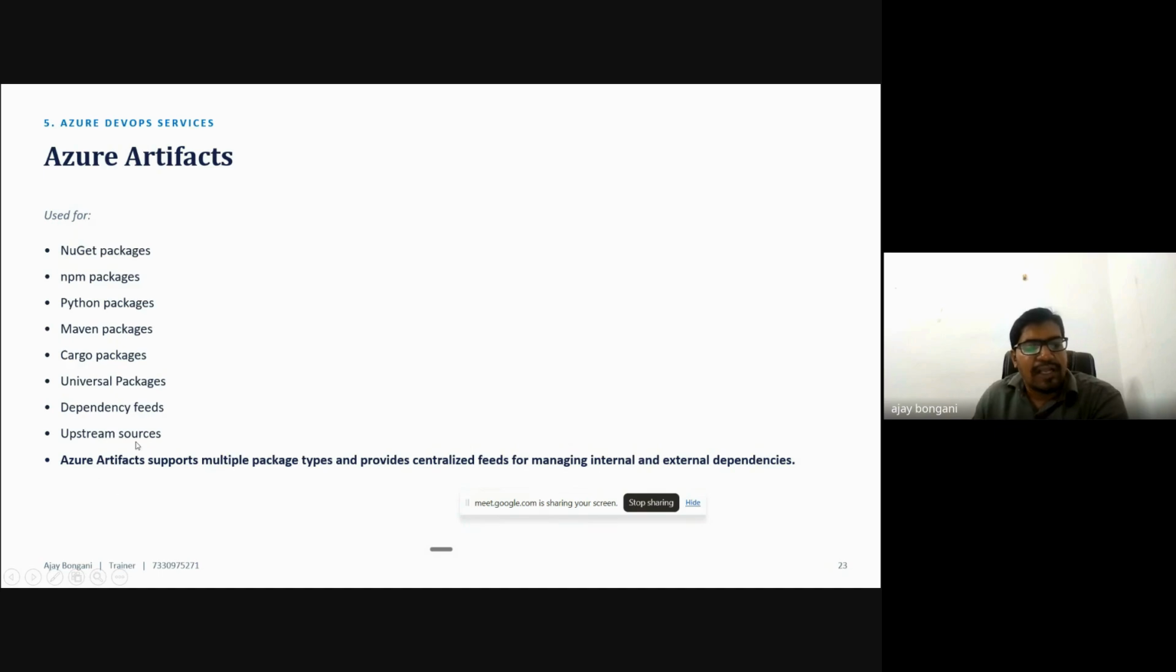What Azure Artifacts does is support multiple package types and provide centralized feeds for managing internal and external dependencies. Because if any dependencies are required when we are trying to set up the CI/CD pipeline, those are deployed into Azure Artifacts. Okay.